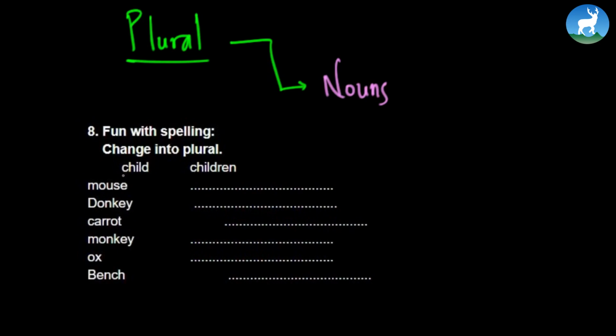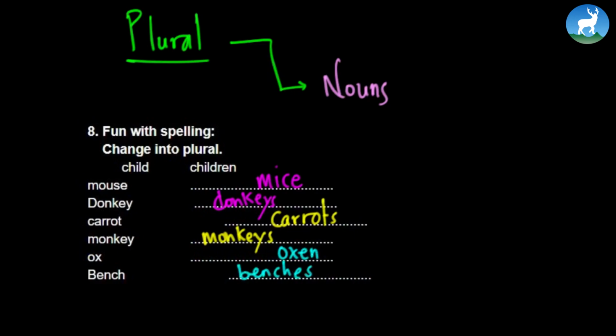First one is done for you. The plural of child is children. Mouse, it's mice. Donkey, donkeys. Carrot, carrots. Monkey, monkeys. Ox is in fact oxen, and bench, benches. So that's how we change singular nouns into plural ones.